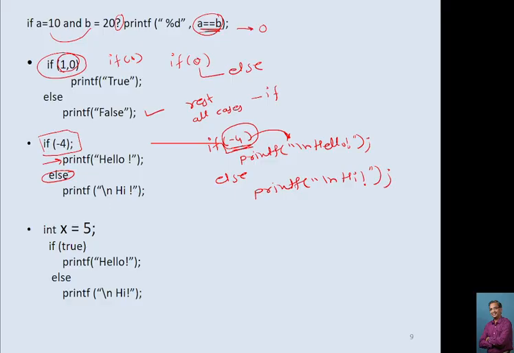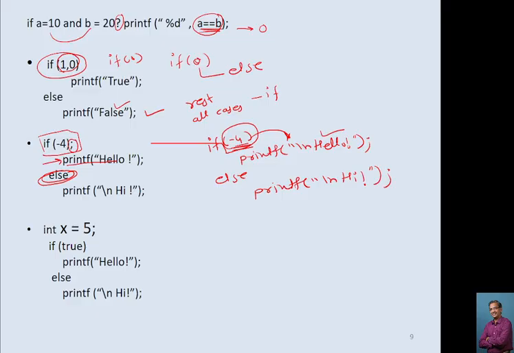Here it won't give you any error because we don't have any semicolon. Here also it won't give any error because we don't have a semicolon, it will consider the if else. But in this case it will consider this as an error because the if completes here only. This is considered the non-regular part of the program, and for this else it won't find any if, so it will generate an error. And here if it is -4, this is non-zero, so it will give you hello. This will give a 0, so it will go to the false.